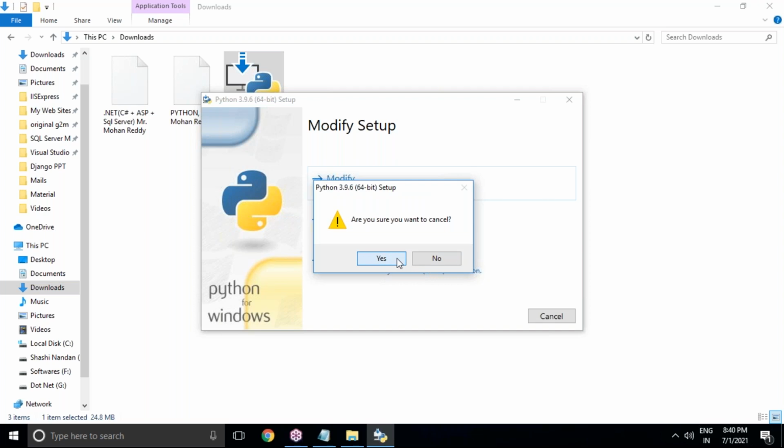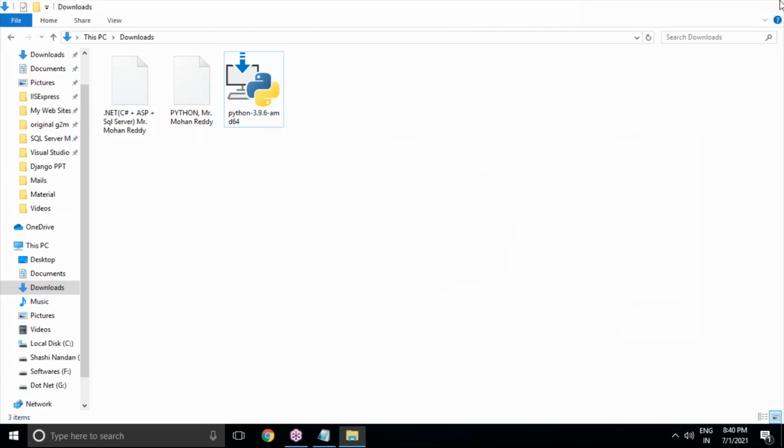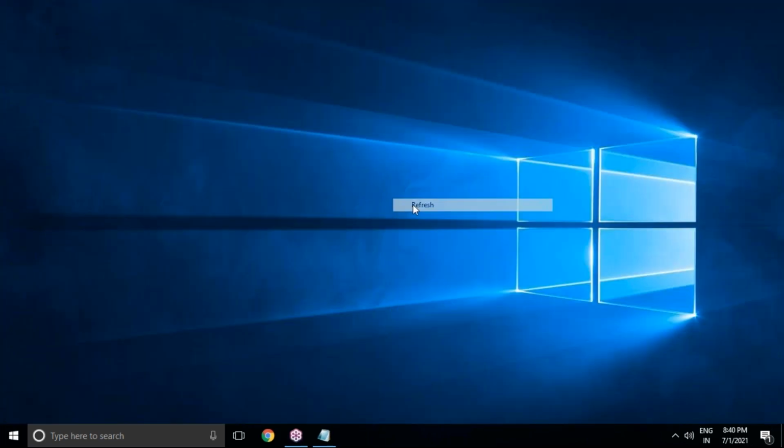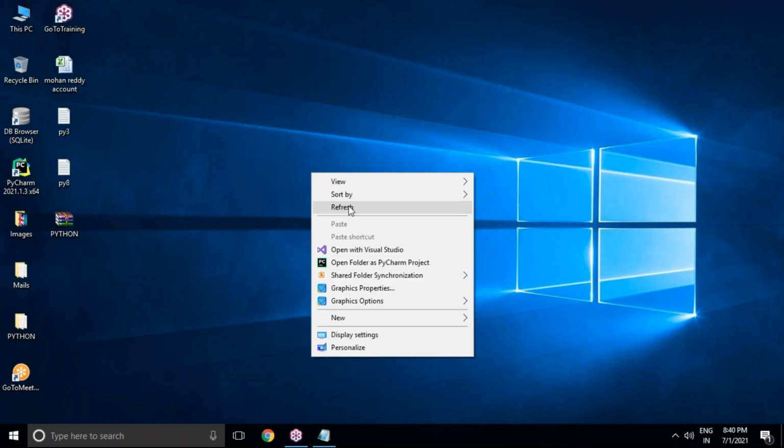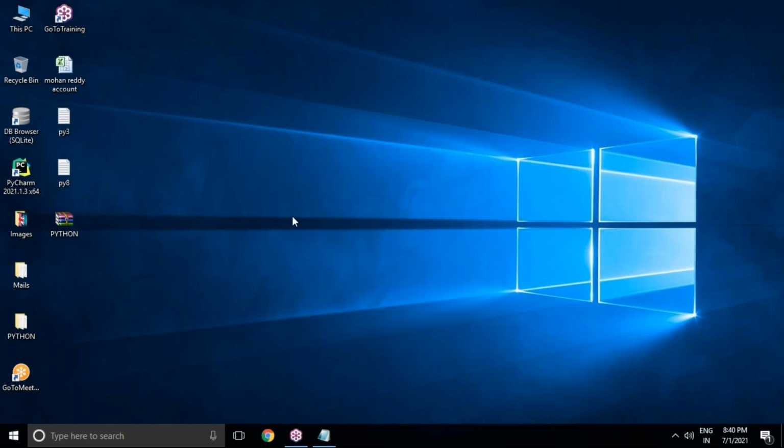I'm not proceeding because I already have it in my computer. Okay, so up to here in the last session we discussed. Those who are new to this session, please try to understand this. Now today I'm going to discuss how many ways there are to write a Python program and execute it. Clearly you can observe step by step.